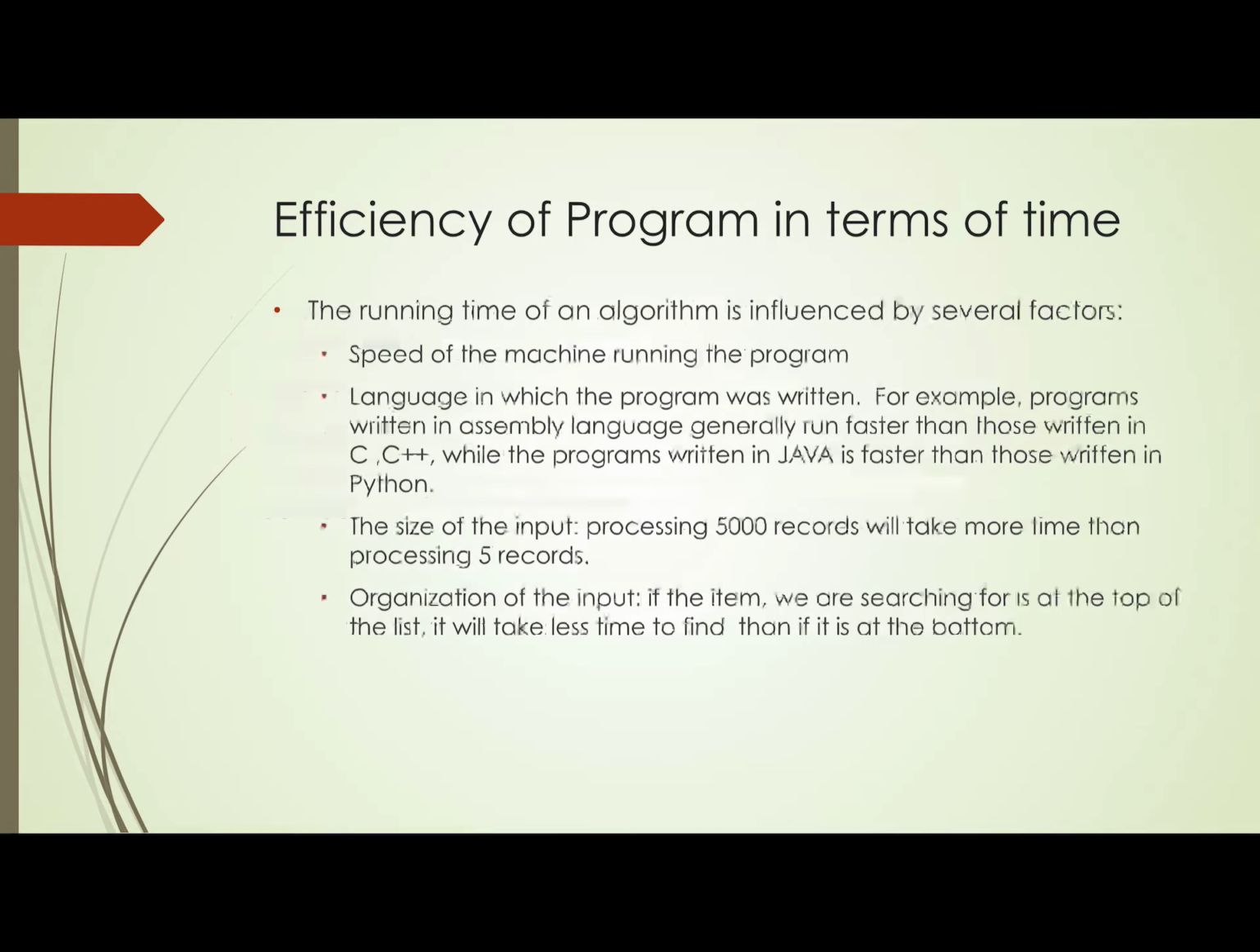So the running time of an algo is influenced by several factors, as we have discussed earlier. That is the speed of the machine, the speed of your computer, and the programming language you have chosen, like C, C++. As you know very well, a program written in assembly language runs faster in comparison to C and C++, and programs designed in C and C++ are faster than Java, and Java's programs are faster than programs written in Python.